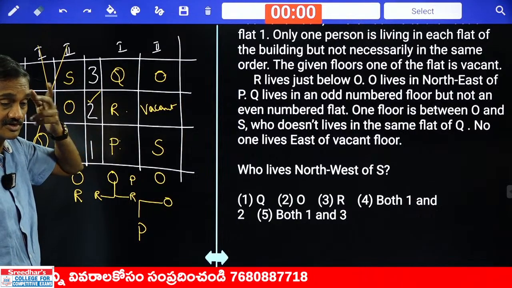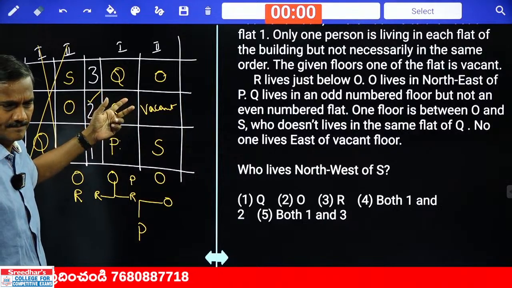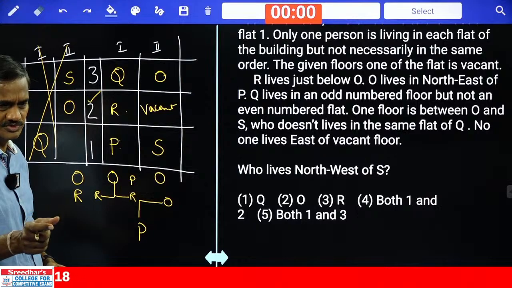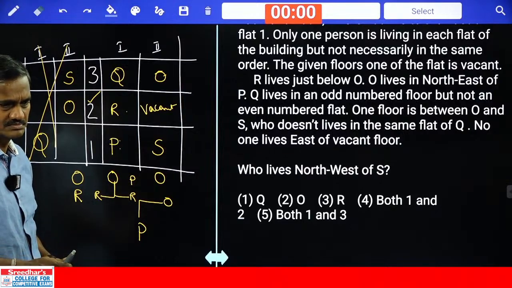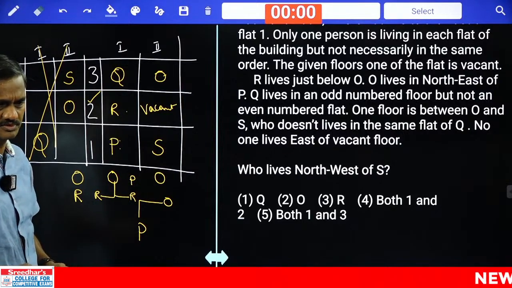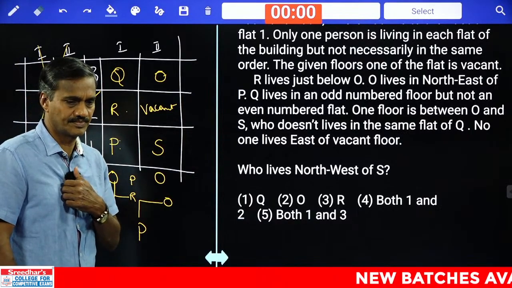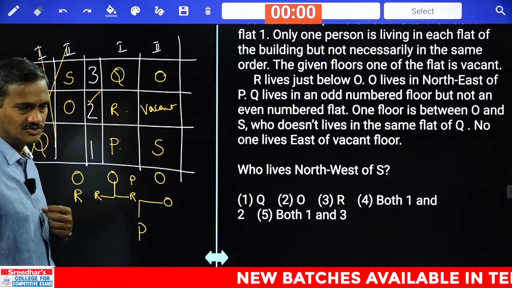Now Mohan, I have taken all the possibilities here, isn't it? Now your comment is not clear. Second statement, O lives to the northeast of P. P and first flat of O. Okay, Mohan? Good. Then coming to this one, who lives to the northwest of S? Northwest of S, yes, there is nothing to say, sorry Mohan.